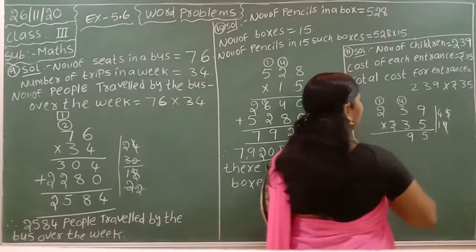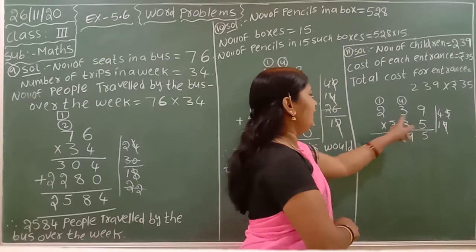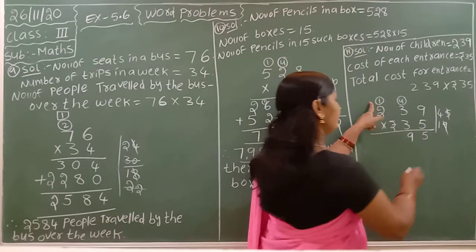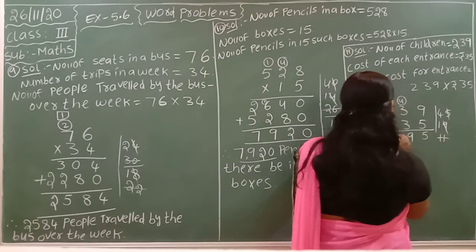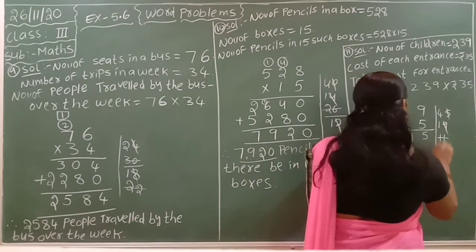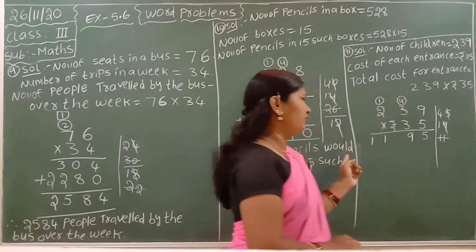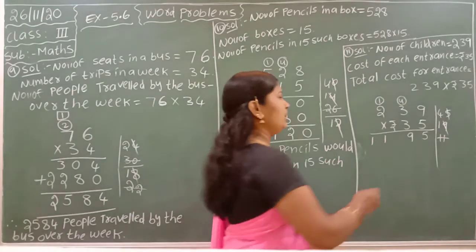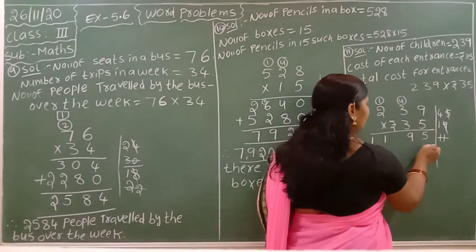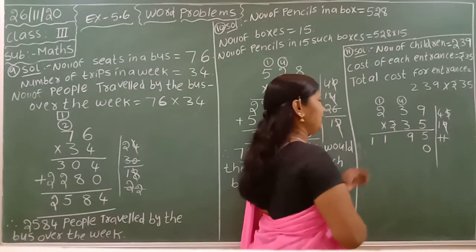1 next place. Regrouping. 5 2s are 10. 10 plus 1, 11. 11 total right here. Why? Because here there is no other number for writing the regrouping. Ones place multiplication over means keep 0 in the ones place.